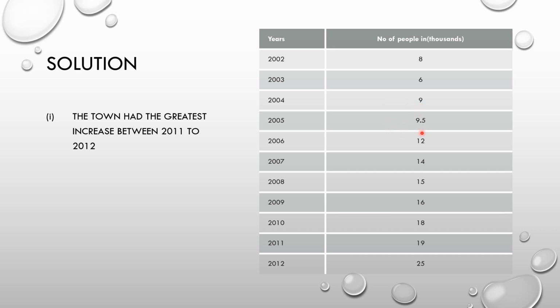In 2005 there were 9.5 thousand. In 2006 there were 12,000. In 2007 there were 14,000. In 2008 there were 15,000. In 2009 there were 16,000 and in 2010 there were 18,000. In 2011 there were 19,000 and in 2012 there were 25,000.